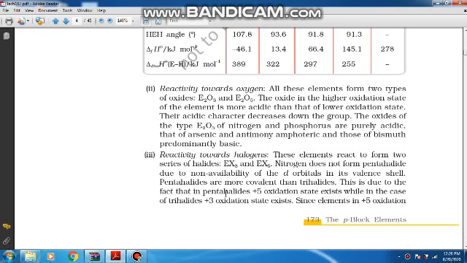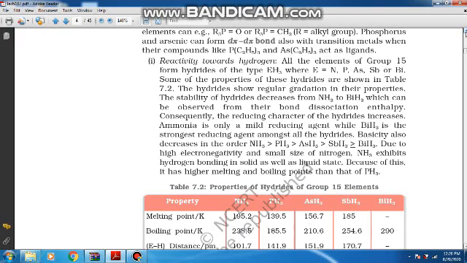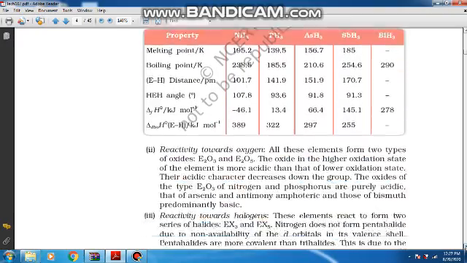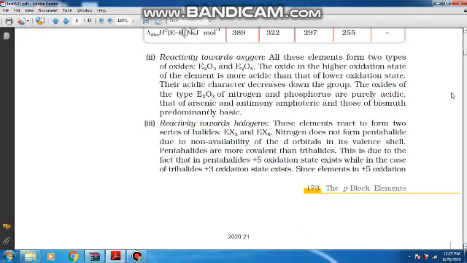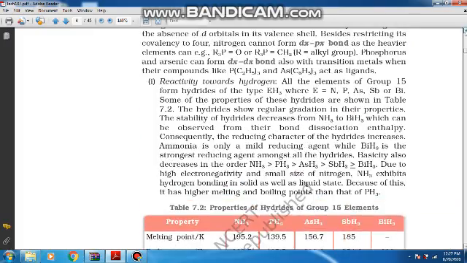Good morning, children. In today's morning class, we had discussed the anomalous properties of nitrogen, why it should show anomalous behavior, and what are the trends followed in the reactivity of these elements towards hydrogen, oxygen, and halogens. For the sake of recapitulation, I must discuss them once more.